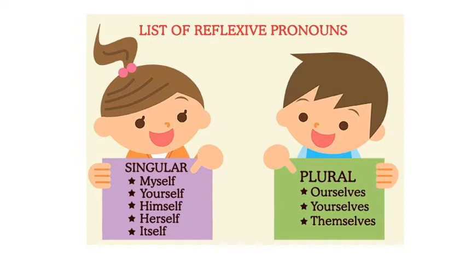Here you will see a list of reflexive pronouns. They have two types, singular and plural. Singular reflexive pronouns are myself, yourself, himself, herself, itself, and plural forms are ourselves, yourselves, and themselves.